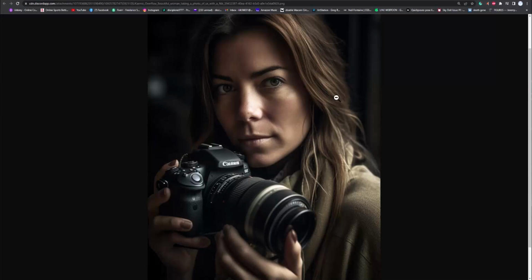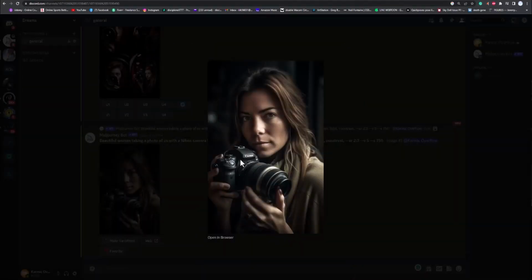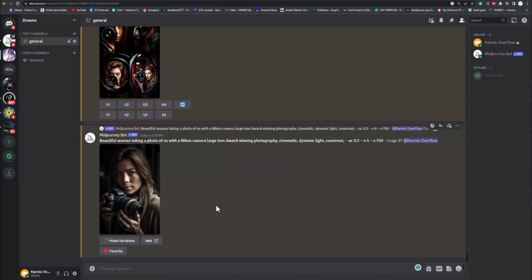But what if you don't need all that equipment? What if instead you can use Midjourney 5? So Midjourney 5 is absolutely amazing. It's easy to get started. I'm not going to be teaching you how to do that here. There's tons of videos already on YouTube that you can check out on how to get started using Midjourney.